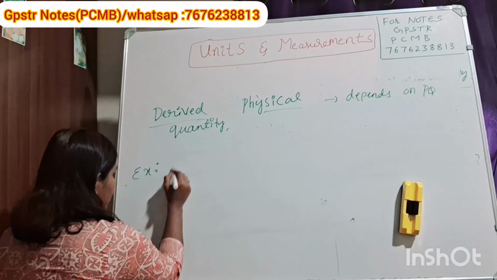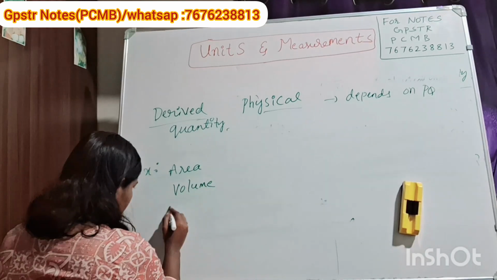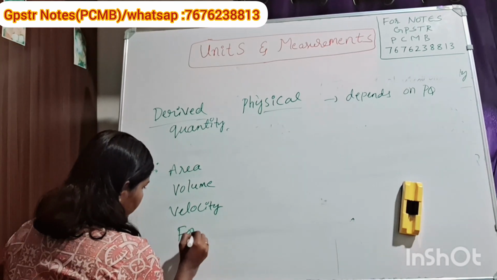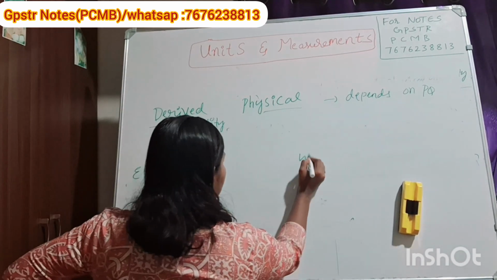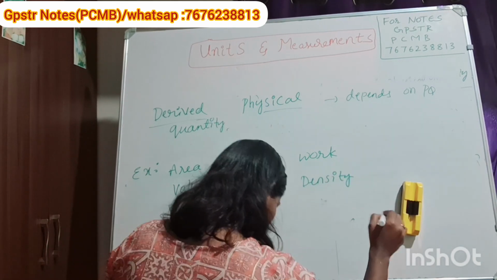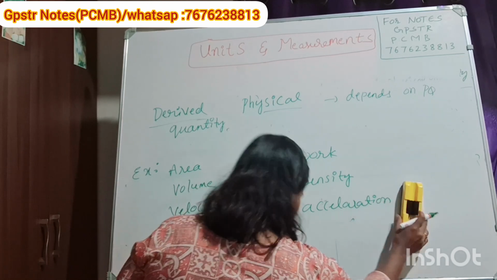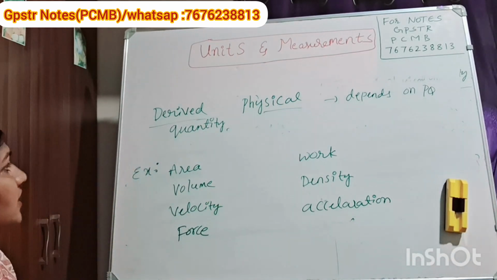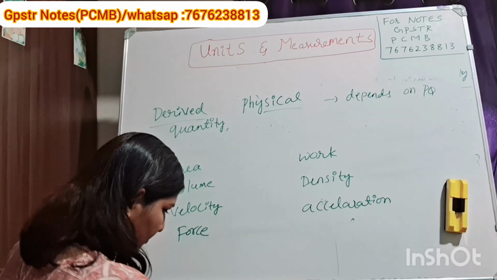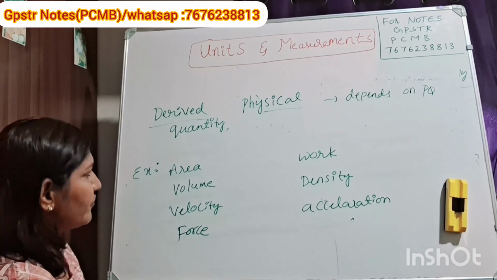So derived physical quantities: one is area, next volume, velocity, force, work, density, acceleration. So these are the derived physical quantities. Other physical quantities like power, heat, energy, momentum, these are also derived physical quantities which depend upon the fundamental physical quantities.